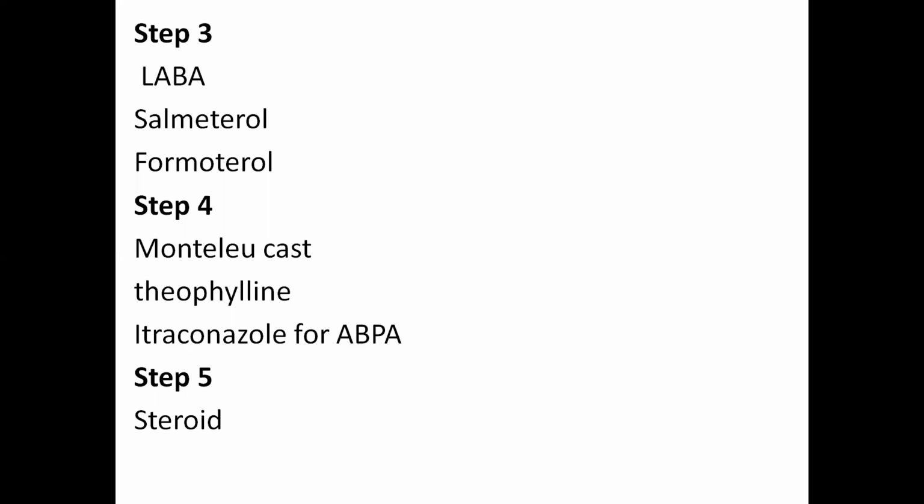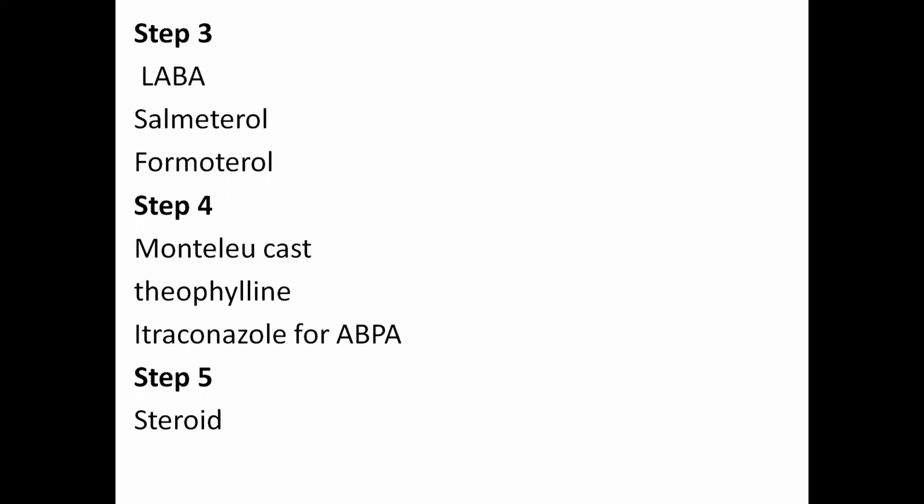Next, if the patient is not responding, then we will increase the dose of steroid and add new drugs. A leukotriene antagonist is available as montelukast. Montelukast is a leukotriene antagonist that may help. We should try that. Then theophylline, for example aminophylline, can be used, or itraconazole can be used. That is the antifungal drug if the patient has allergic bronchopulmonary aspergillosis.